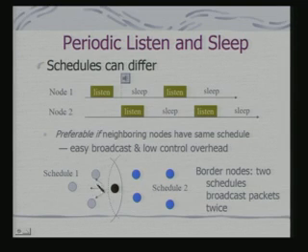When these packets are getting broadcasted, these nodes are following a sleep schedule. So, since they are sleeping, this packet cannot be received. So, I have to have another broadcast. So, neighboring nodes following different schedules actually increase the control overhead, because you have to do multiple broadcasts. So, what we say is it is preferable if neighboring nodes have a similar schedule.